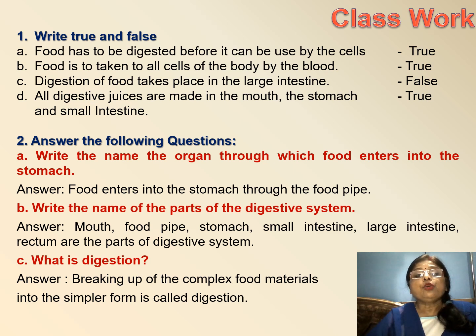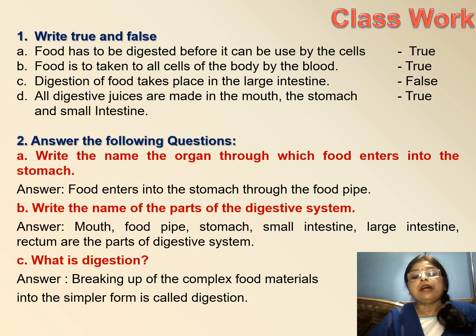Food is taken to all the cells of the body by the blood. Yes, food is sent to all cells of the body by the blood. Digestion of food takes place in the large intestine. No, it is false. All digestive juices are made in the mouth, the stomach and the small intestine. Yes, all the juices are found in mouth, stomach and small intestine and it is true.